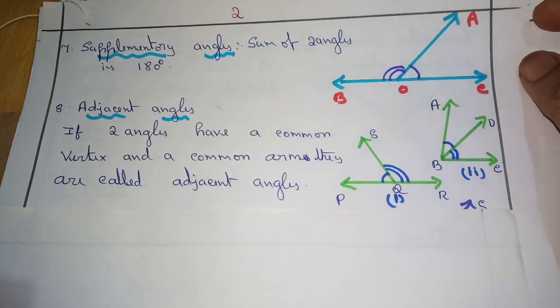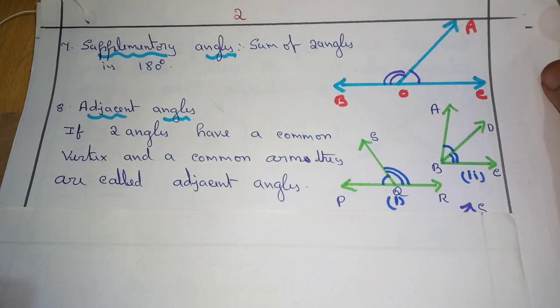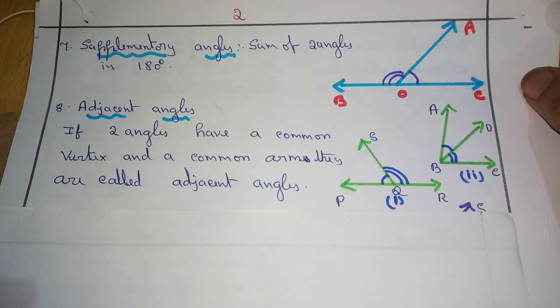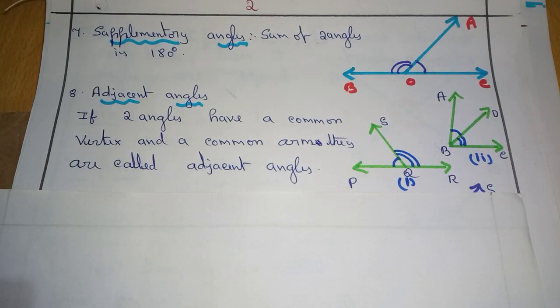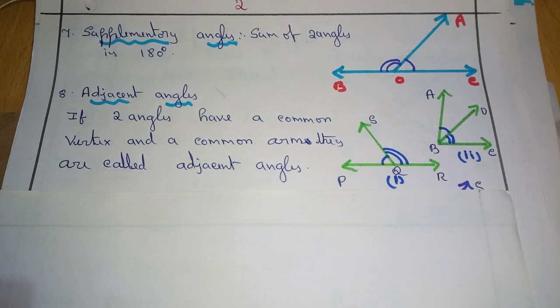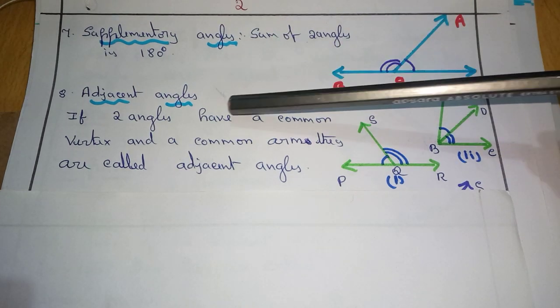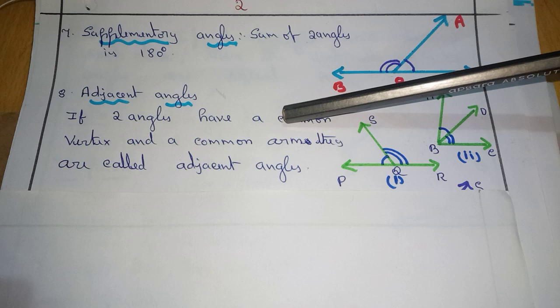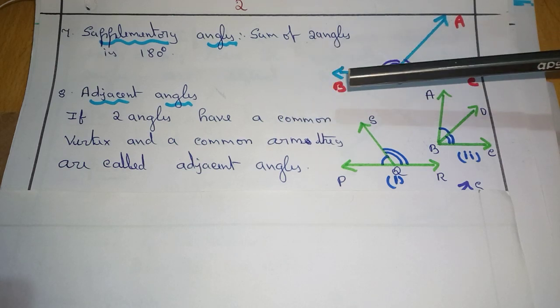Next, adjacent angles. Write explanation.